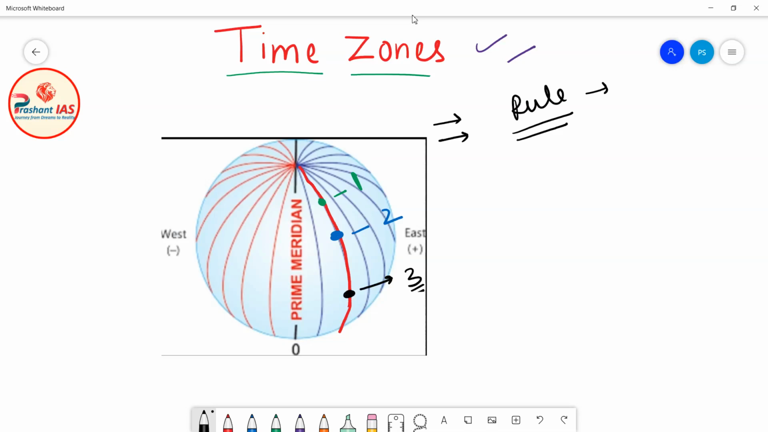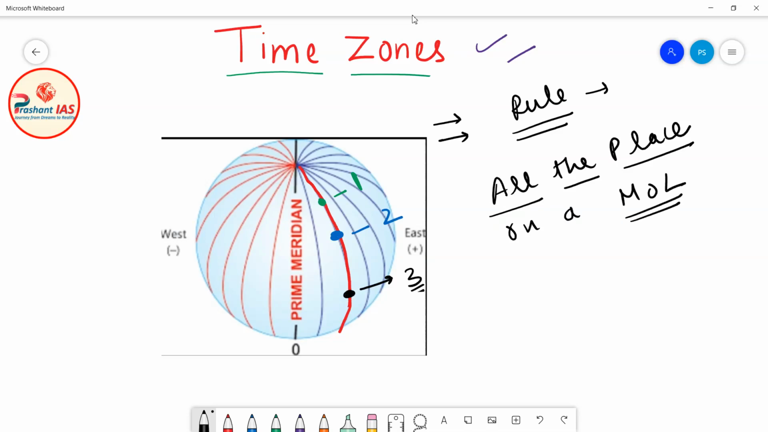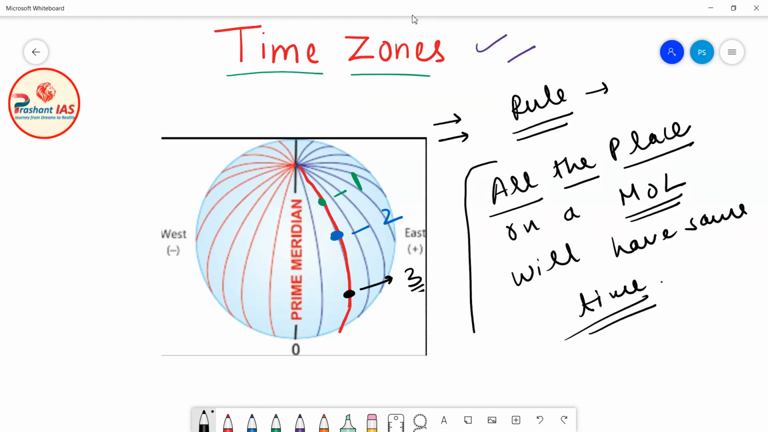So the rule is that all the places on a meridian of longitude will have the same time. I am writing the rule for you. If you want, you can note it down in your notebooks. All the places on a meridian of longitude will always have the same time. This is a thumb rule, and a very important rule.